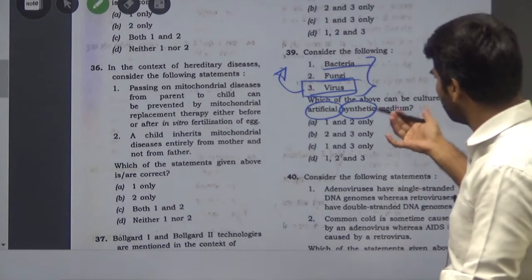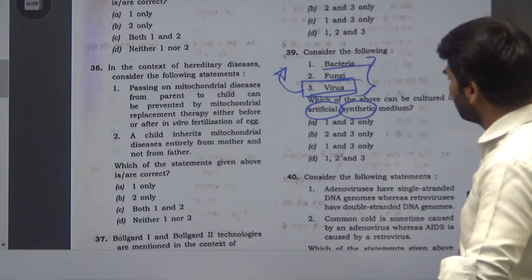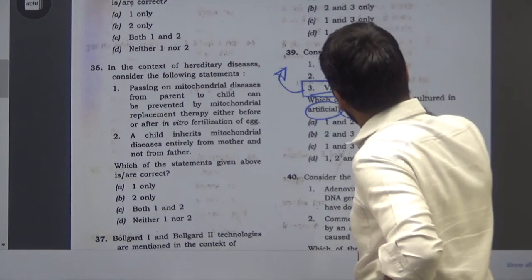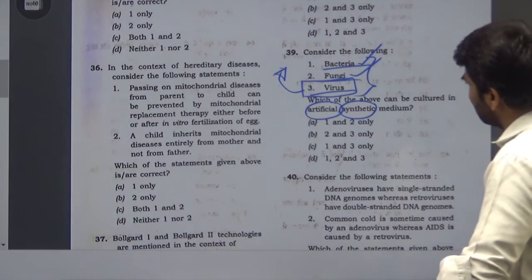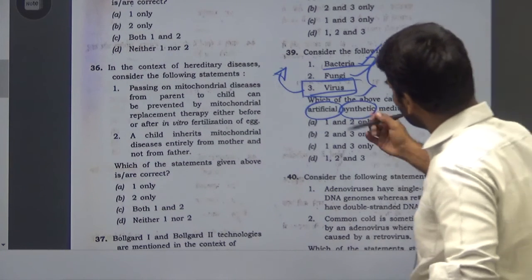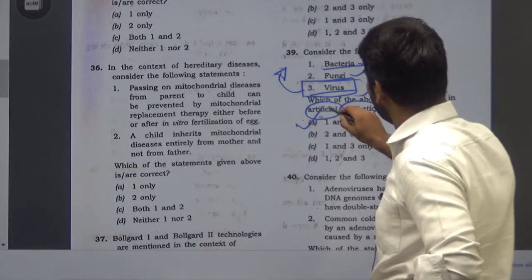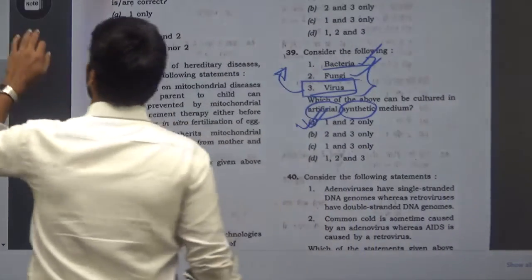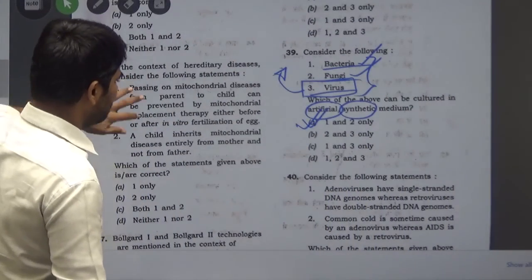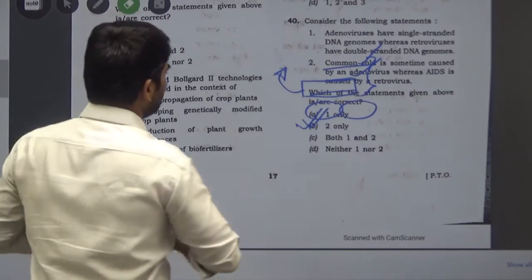It needs some living cells to behave like living things. So bacteria could be and fungi could be, but not viruses. So with this keeping in mind, we can choose our option 1 and 2. The first option, that is A, 1 and 2 only, could be our answer. Now move on to the next question, and that is question number 40.